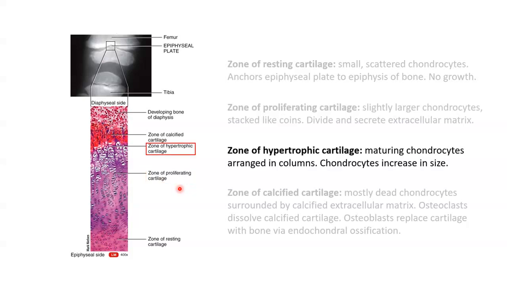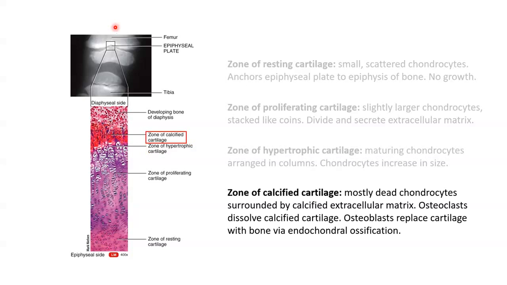We then have the zone of hypertrophic cartilage. Again, we're still moving towards the diaphysis or the shaft of the bone. Here we have larger maturing chondrocytes, which are also arranged in columns. And here, as the name suggests, the chondrocytes hypertrophy or increase in size, also increasing this region of cartilage.